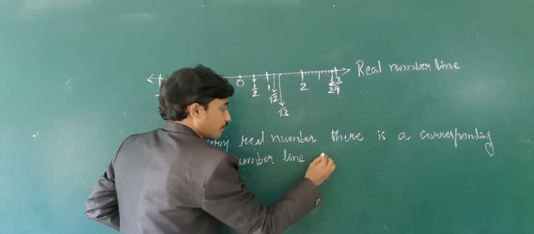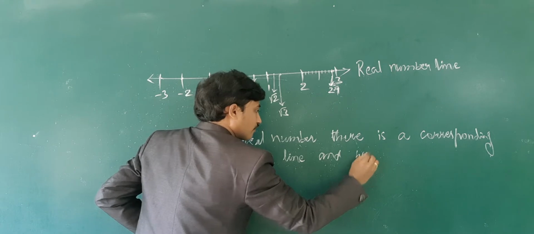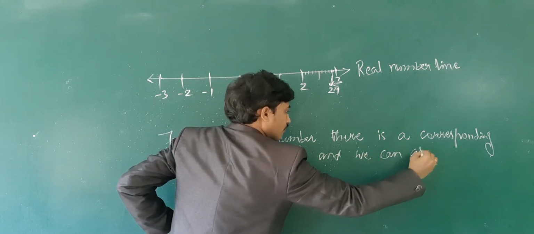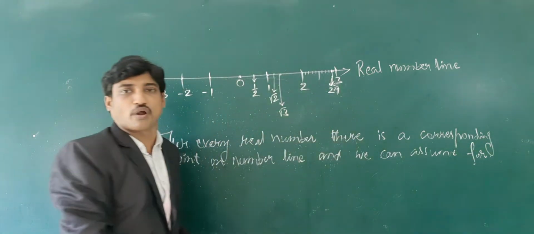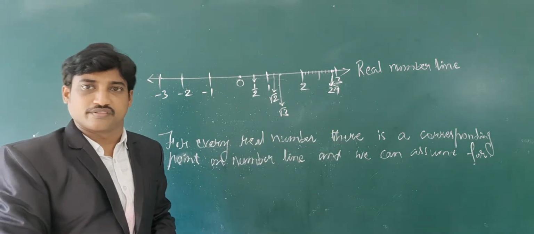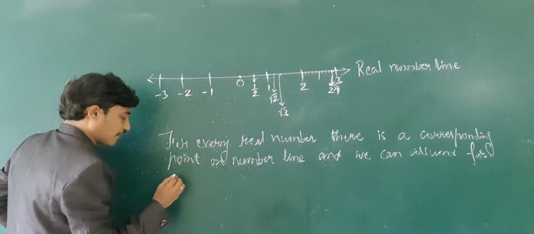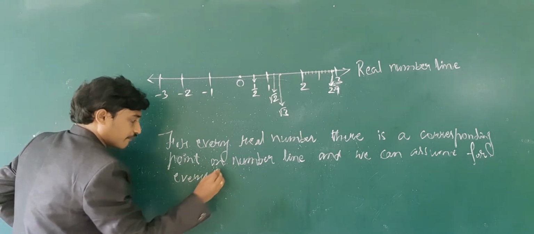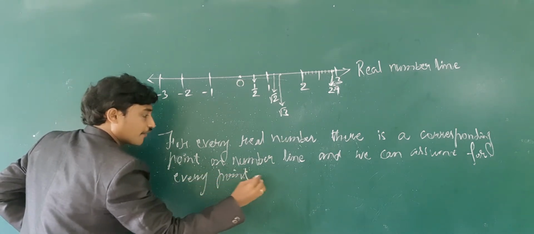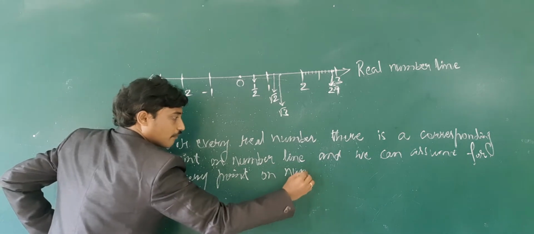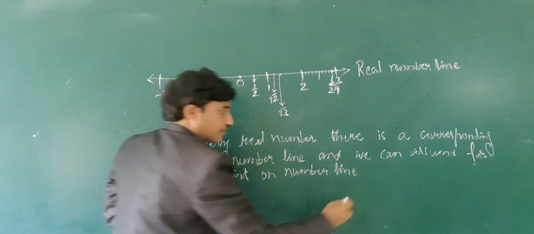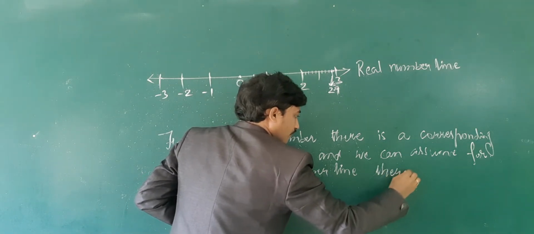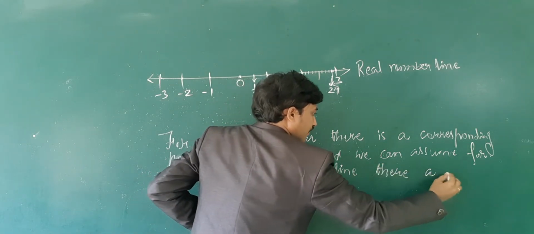And we can assume that for every point on the number line there is a real number.